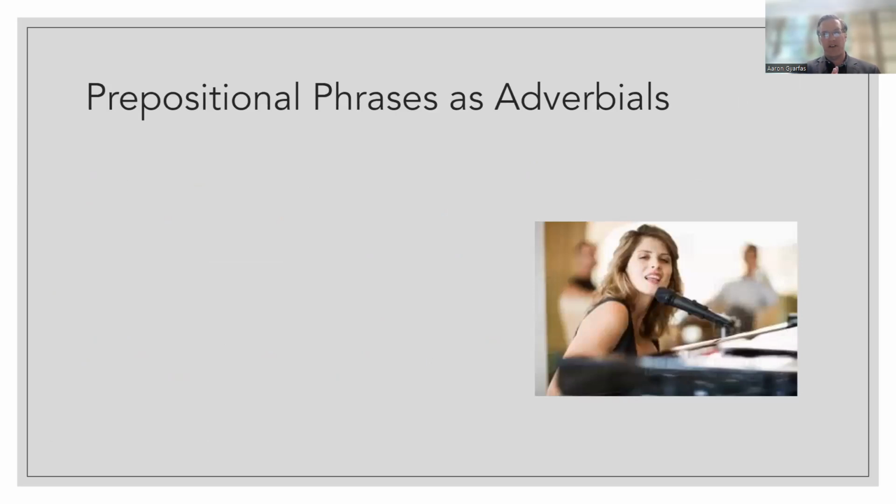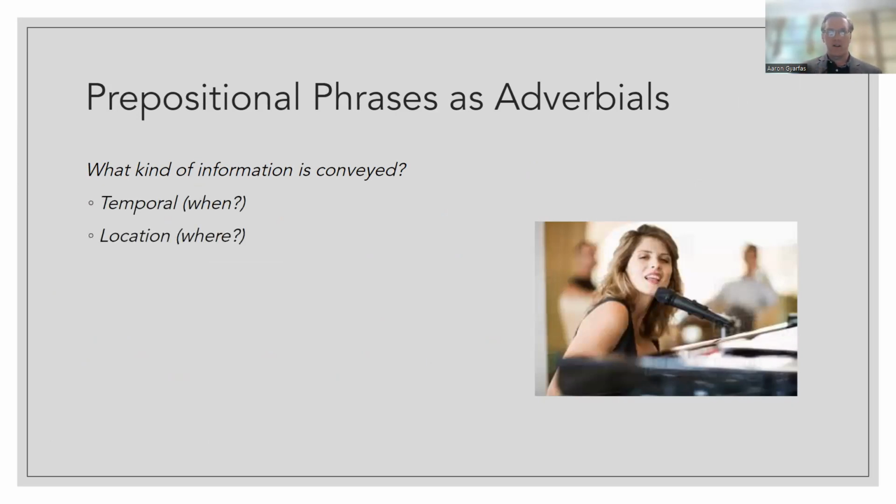Prepositional phrases are very, very common as adverbials, okay? They can give us lots of different kinds of information. So when we identify a prepositional phrase, we want to ask what kind of information is being conveyed. Again, is this temporal information, location, manner? Okay. So, she played the piano, subject, verb, object, with gusto. What kind of information is this telling?